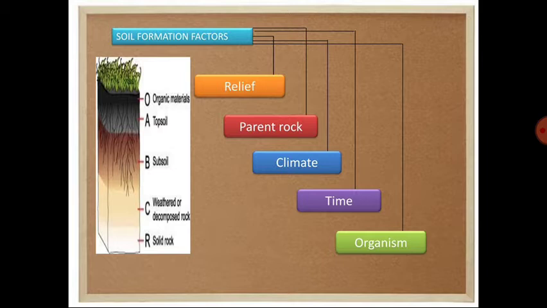In the tropical region, there also we can see soil which is very rich in humus, because the vegetation cover is very high, very dense, and the amount of precipitation is quite high over there. So the soil of the tropical region is quite rich in humus.